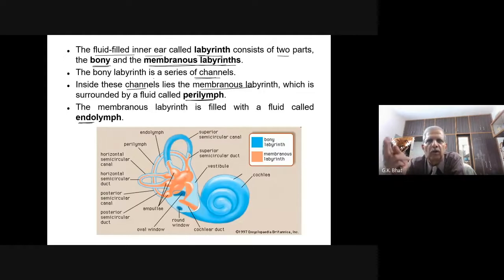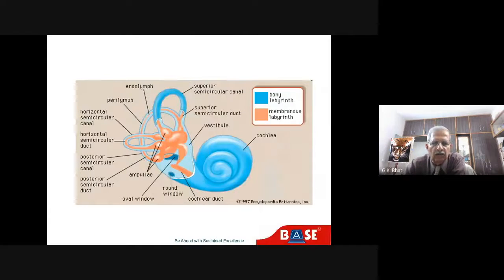So you have here two labyrinths: the bony part called bony labyrinth, and the membranous part called membranous labyrinth. The membranous labyrinth has endolymph on the inner side, and on the outer side there is the perilymph. This fluid that you see here is the perilymph.